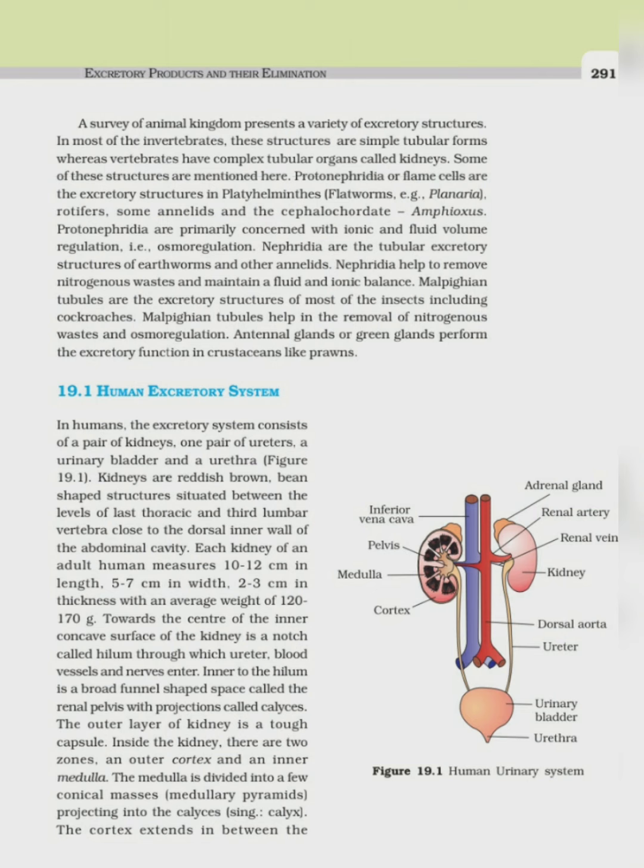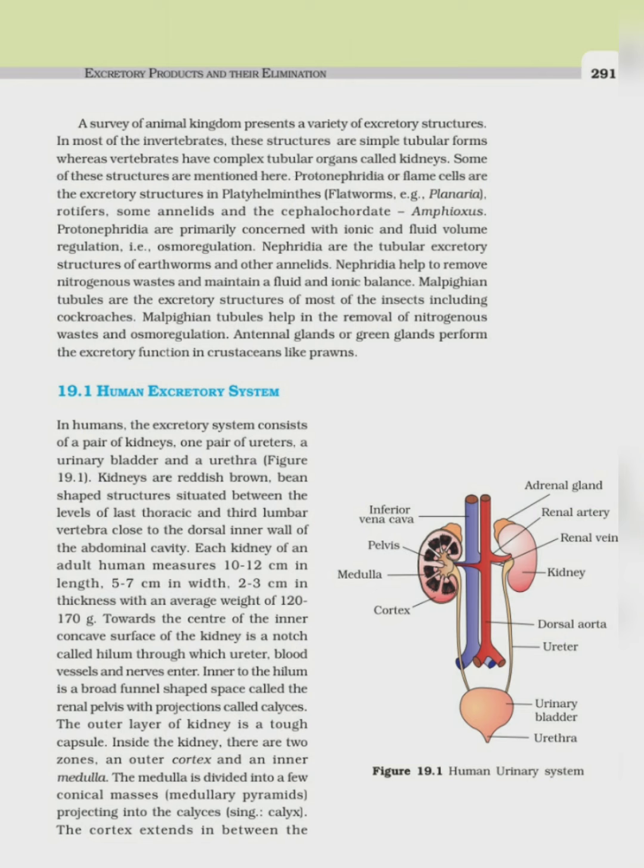Protonephridia are primarily concerned with ionic and fluid volume regulation, that is osmoregulation. Nephridia are the tubular excretory structures of earthworm and other annelids. Nephridia help to remove nitrogenous waste and maintain a fluid and ionic balance.